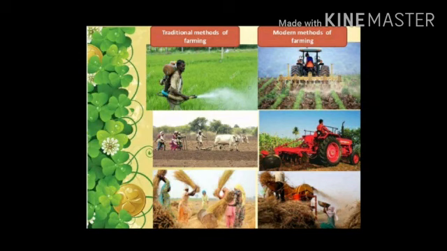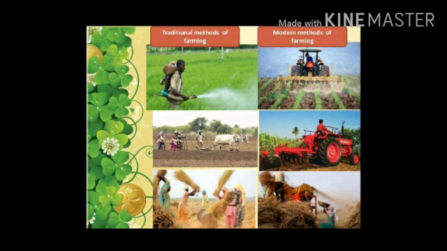First method is if we use modern inputs like HYV seeds, fertilizers, modern farming machineries, pesticides, irrigating using modern facilities by using canals, pump sets, electricity, dams.